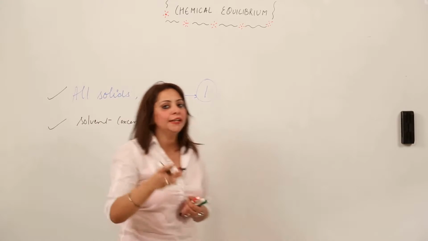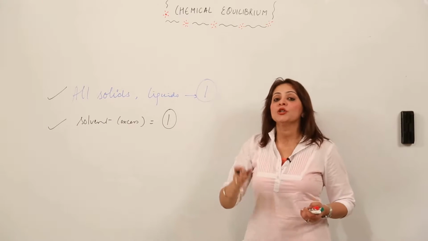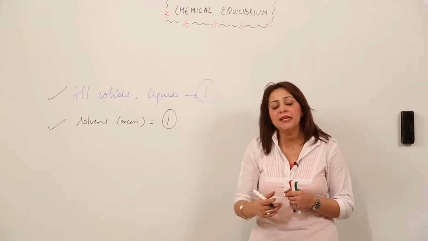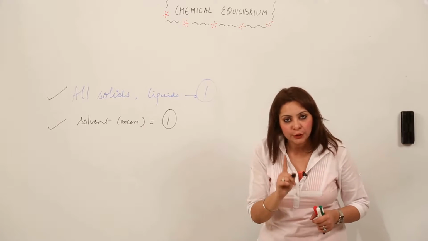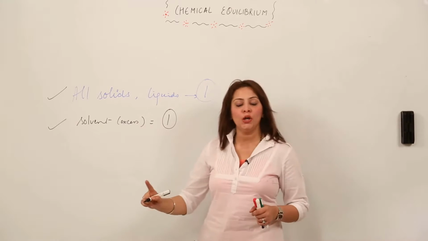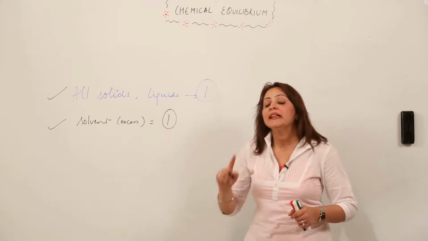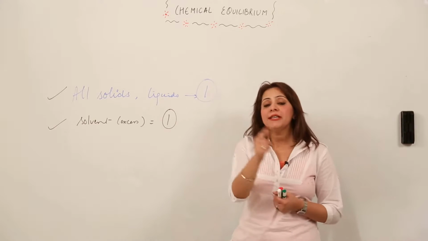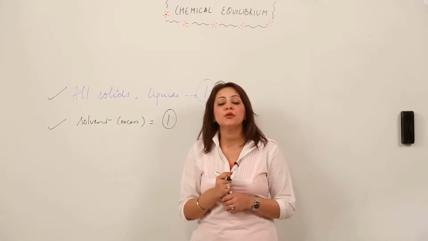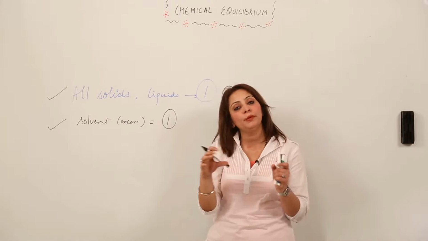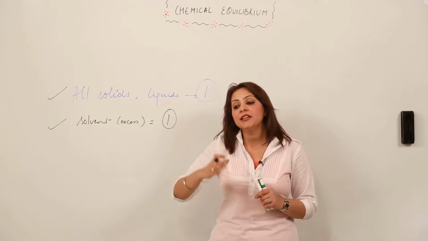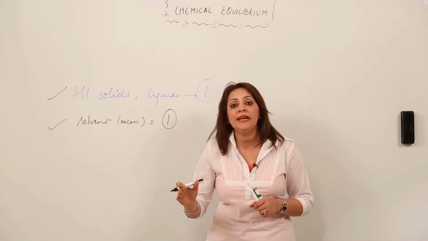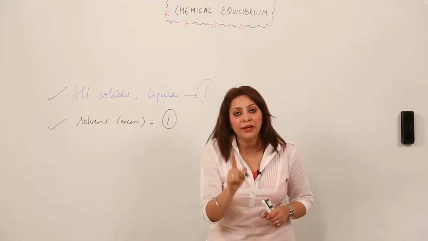So just keep in mind, whenever you see an equation in which a pure solid or a pure liquid is present, take its concentration as 1, unity, right? And if you see a solvent which is present in excess amount, then also its concentration is taken as 1, right? But there is an exceptional case. If there are a few components which are reacting and there exists a homogeneous equilibrium, that means all of them occur in one phase, and that phase is a liquid phase, right?